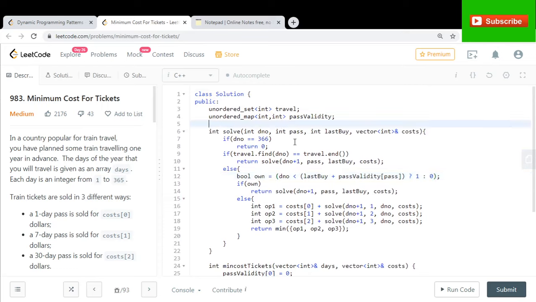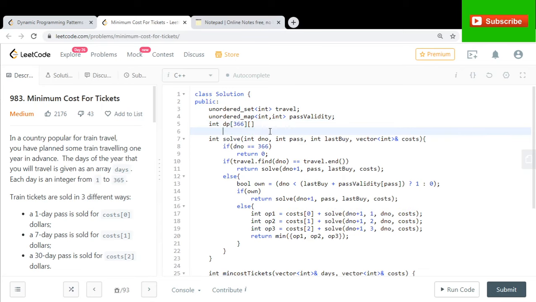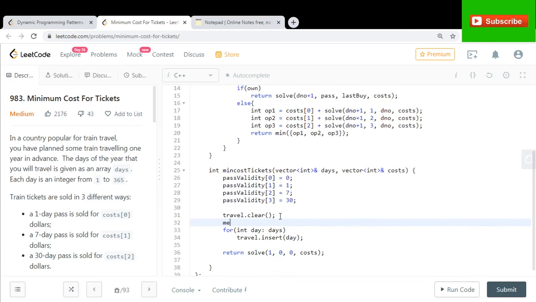Let's introduce a DP table now. I need to store day number because that is a variable here, and that could be at most 365. So I'll take this dimension as 366 here. Passes. So there are overall 4 possible values of the pass: 0, 1, 2, or 3. So I'll give it a 4 here. Last buy is again 366, and yeah, cool, we're done. Also do this memset dp array -1, size of dp.